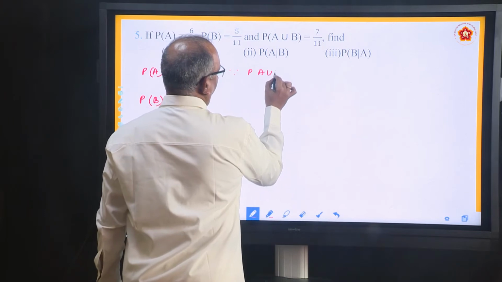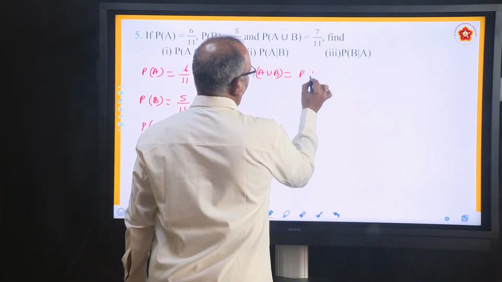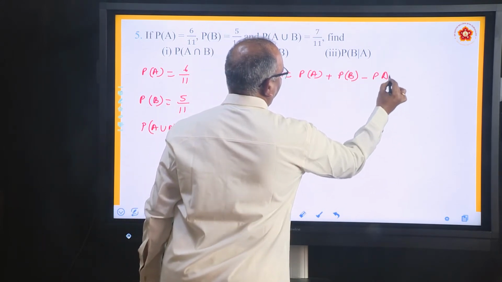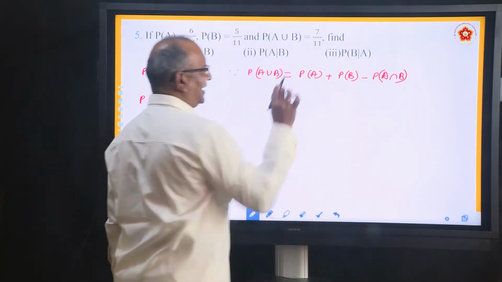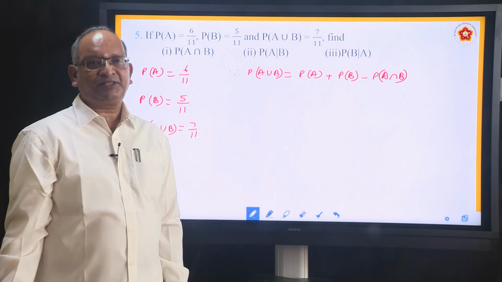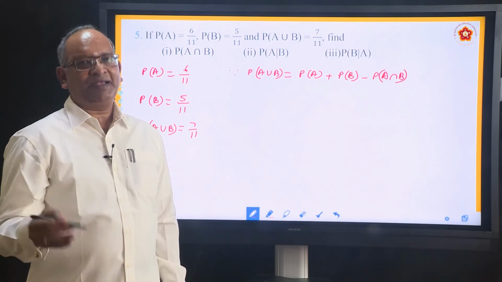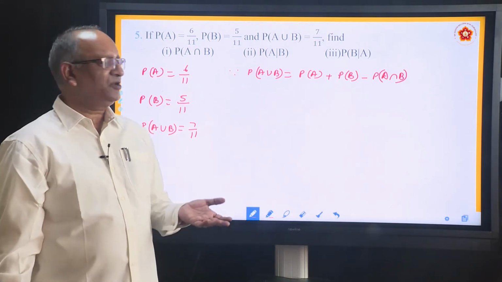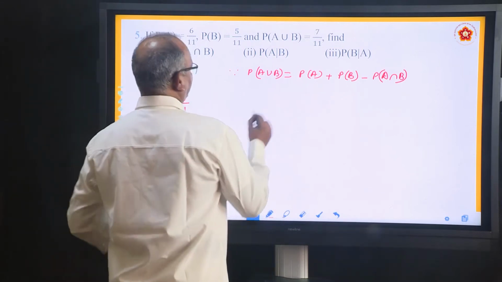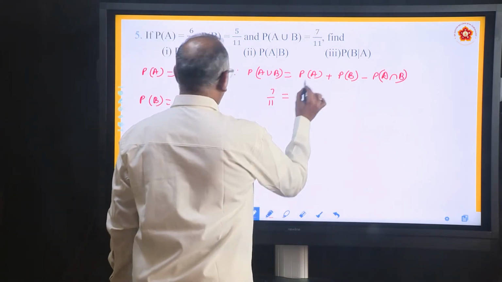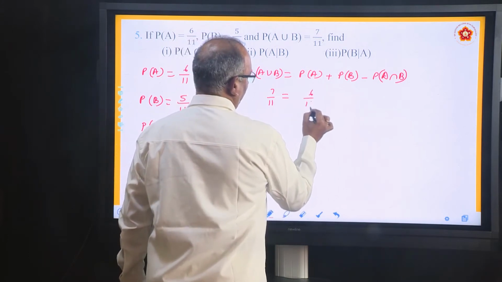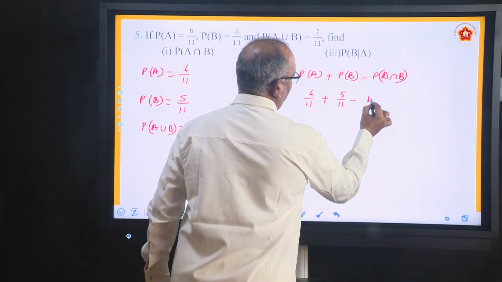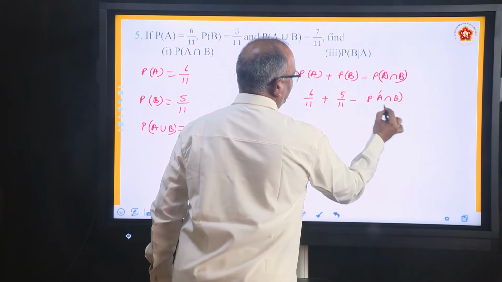P of A union B equals PA plus PB minus P of A intersection B. It is exactly like the formula which you have studied in set theory: N of A union B equals NA plus NB minus N of A intersection B. Now substitute whatever you know, whatever is unknown you will find. So P of A union B, 7 by 11, equals PA 6 by 11 plus PB 5 by 11 minus P of A intersection B. Our objective is to find this value.